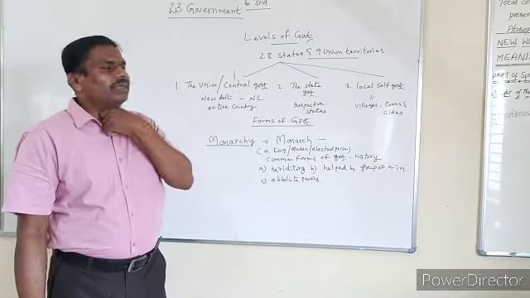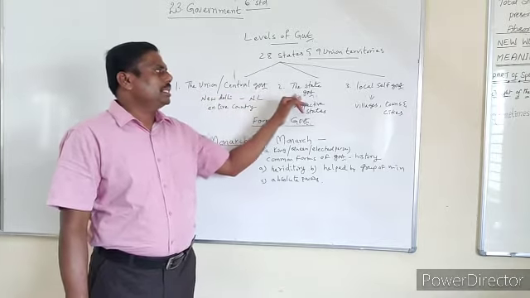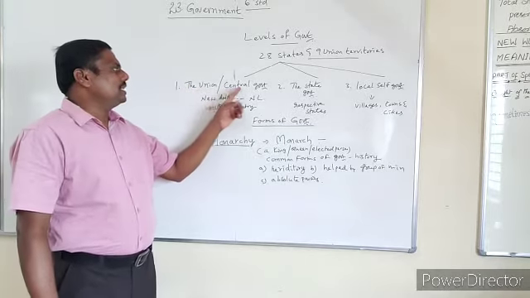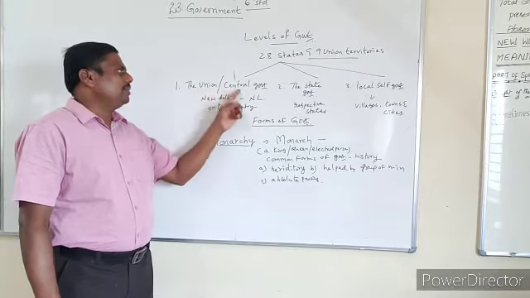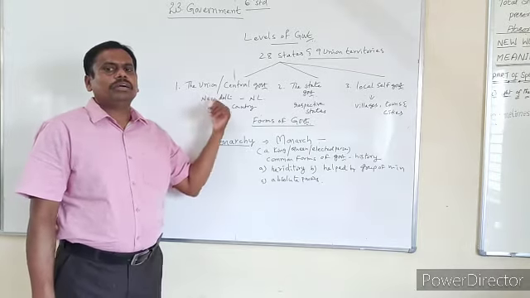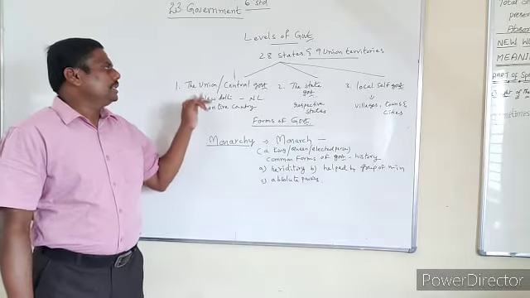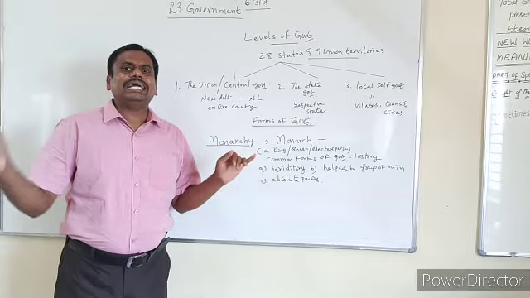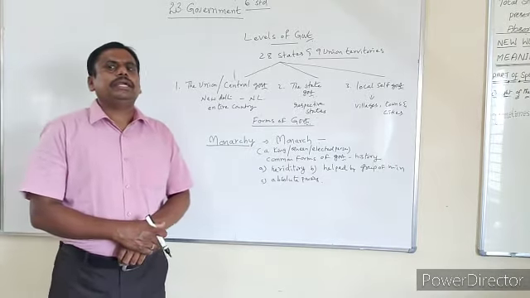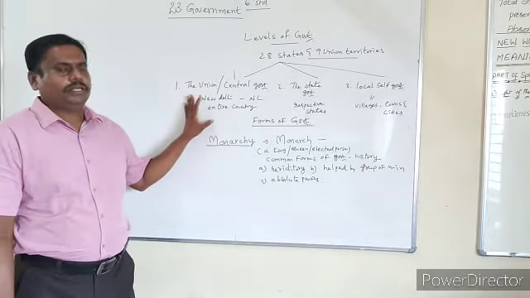And you can find government at three levels. That is union or central government, the state government, and local self-government. The headquarters of the union or central government you can find in New Delhi. This government functions at the national level and it looks after the administration of the entire country. It frames the laws for the entire country, not for a particular place of a country. This is the first important thing.